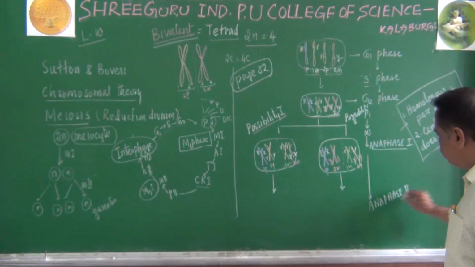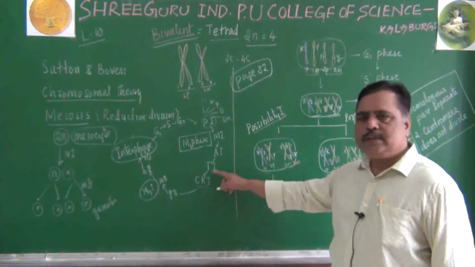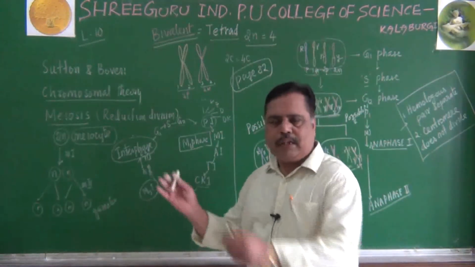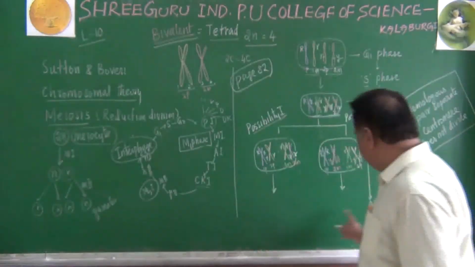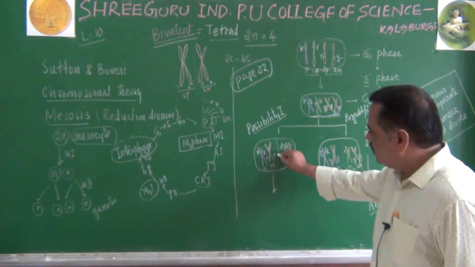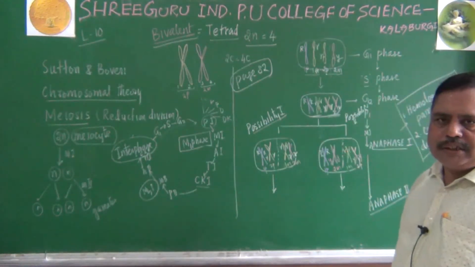When will anaphase 2 happen? It will happen after telophase 1, cytokinesis 1, prophase 1, metaphase 1. After all these events, directly we come to anaphase 1. Already there was cytokinesis, so this cell has undergone cytoplasmic division.